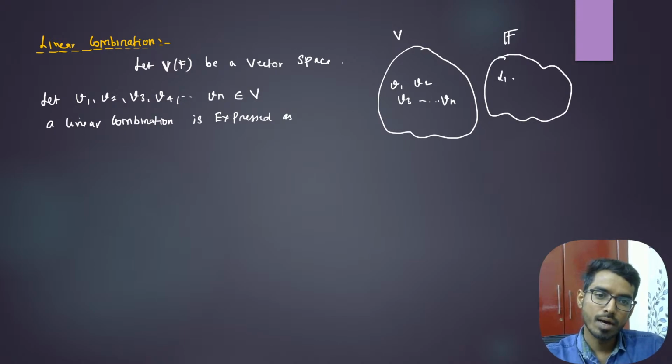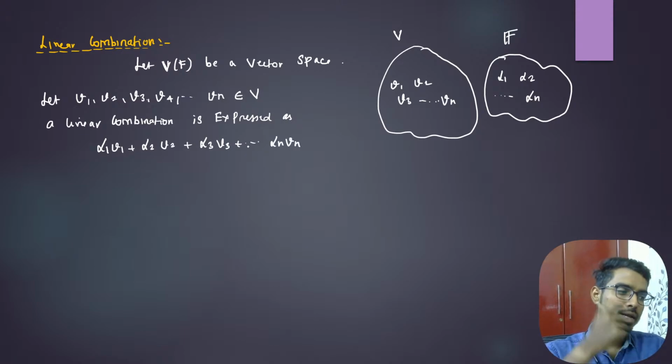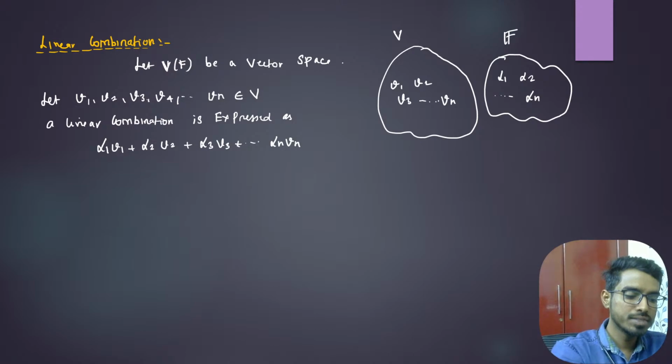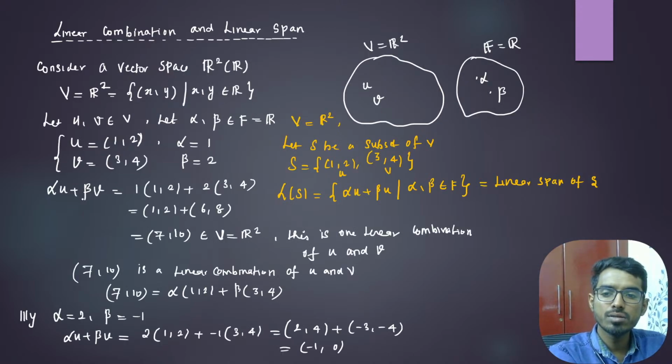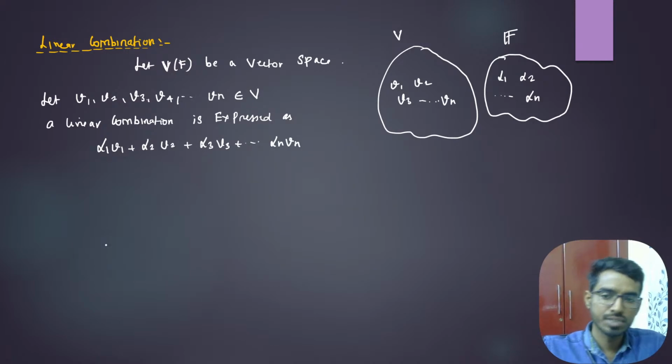Here you have some scalars alpha 1, alpha 2, and so on up to alpha n. Then the linear combination is expressed as alpha 1 v1 plus alpha 2 v2 plus alpha 3 v3 and so on up to alpha n vn. Now it is clear, right? In the previous example, this is one linear combination. If you vary alpha 1, alpha 2, each is called a linear combination.